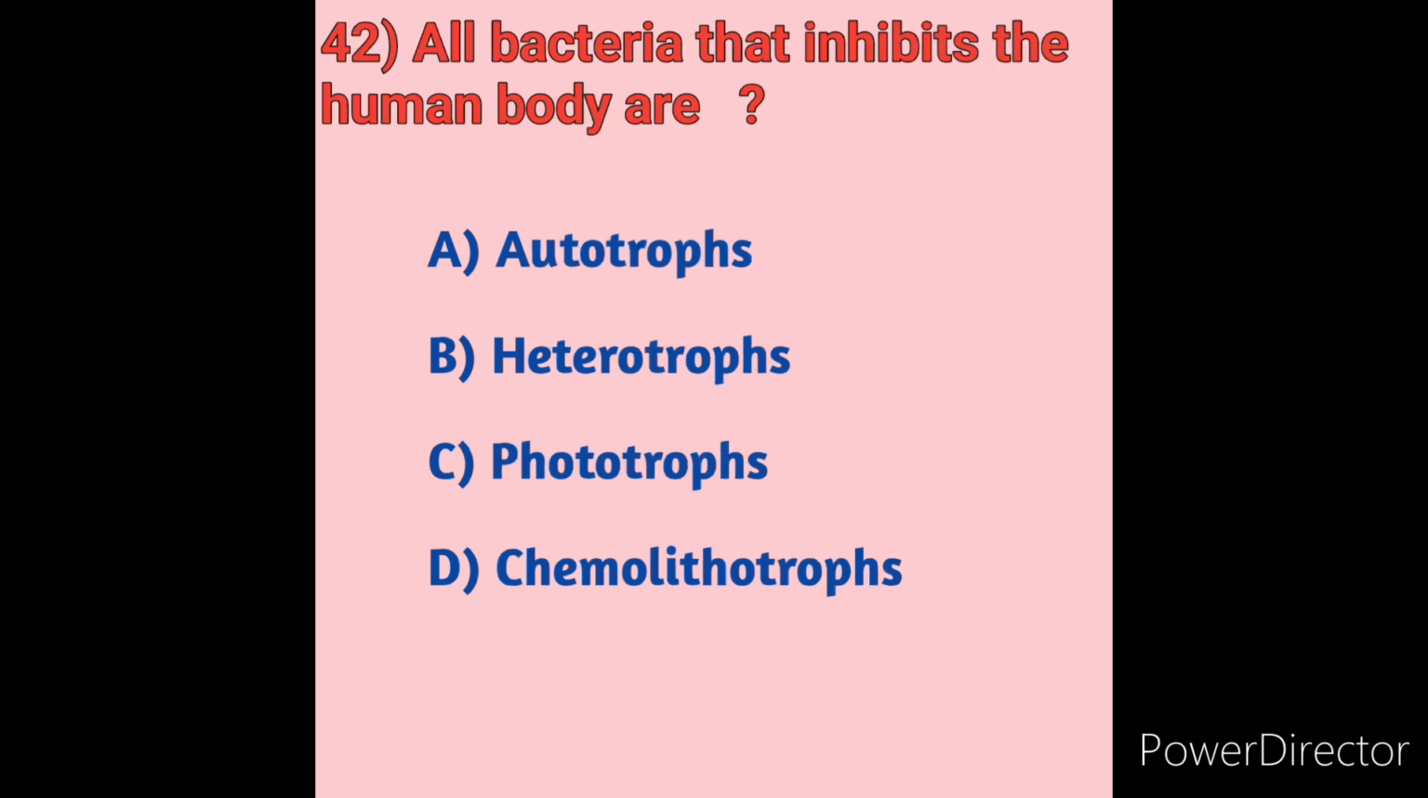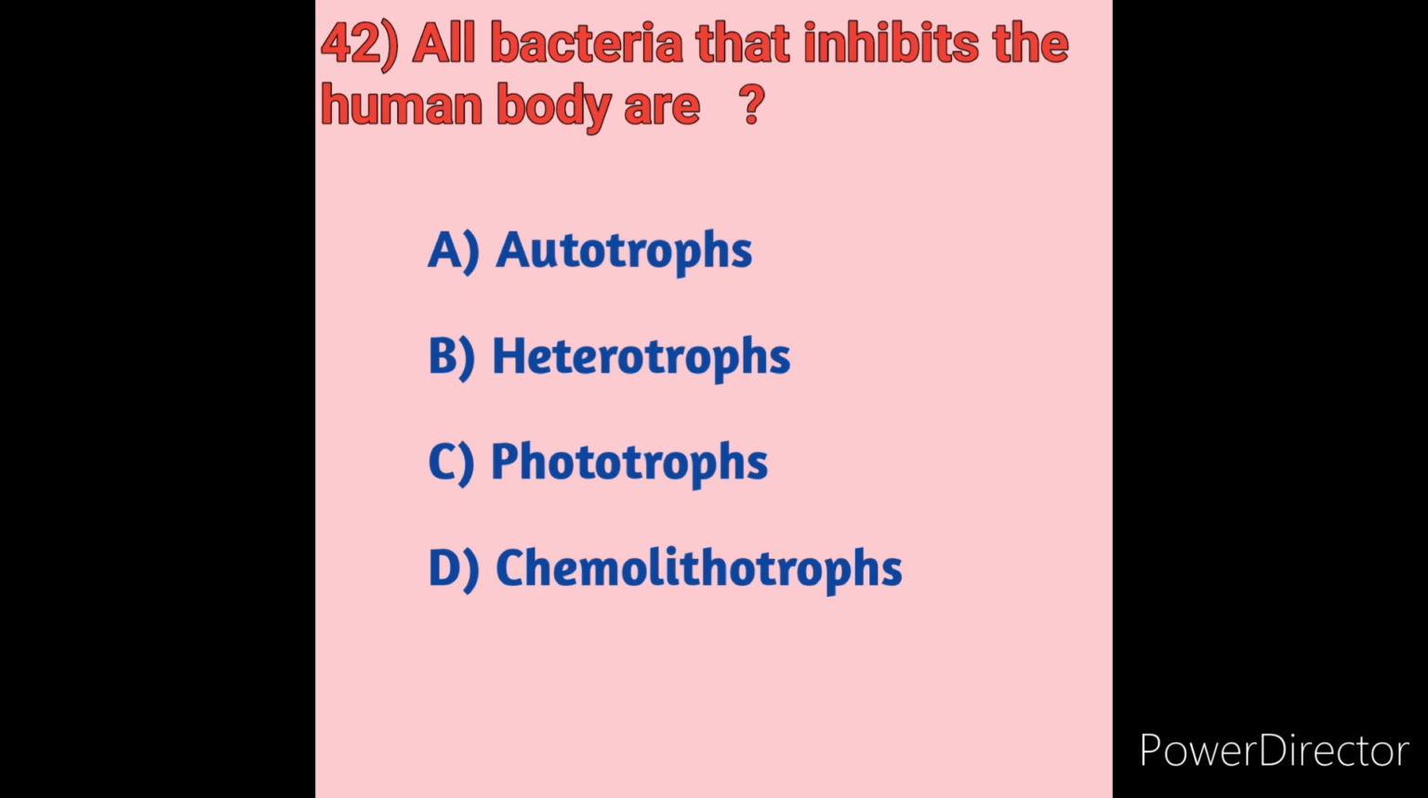All bacteria that inhabit the human body are? The bacteria will inhabit the human body. We will see the options first. Option A, autotrophs. Option B, heterotrophs. Option C, phototrophs. Option D, chemolithotrophs. We will see one by one. What are autotrophs? An autotroph is an organism that can produce its own food using light, water, carbon dioxide or other chemicals. So that does not inhabit the human body.